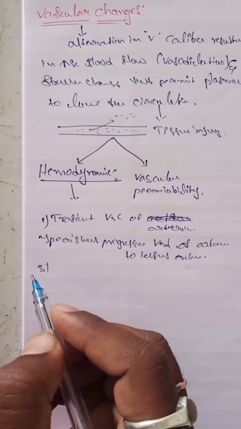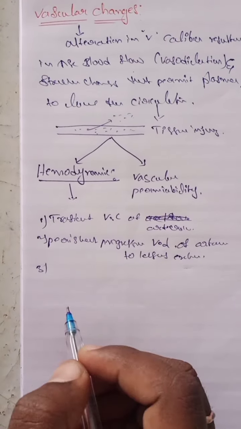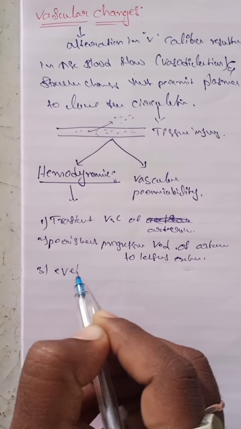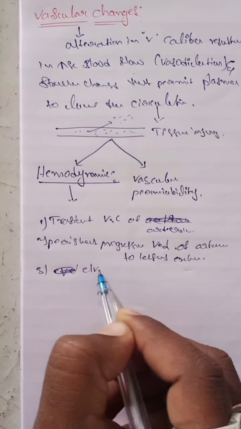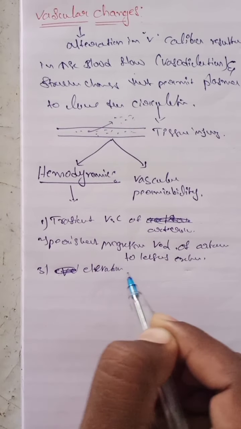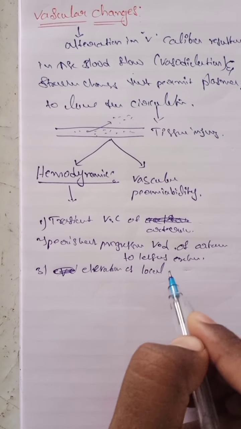And number three, elevation of local hydrostatic pressure.